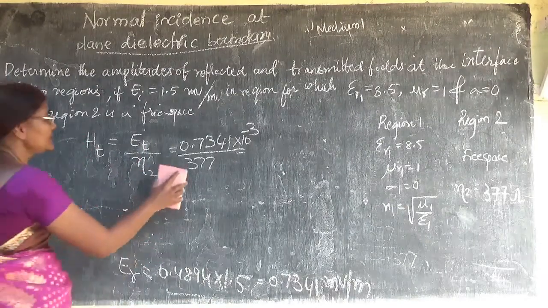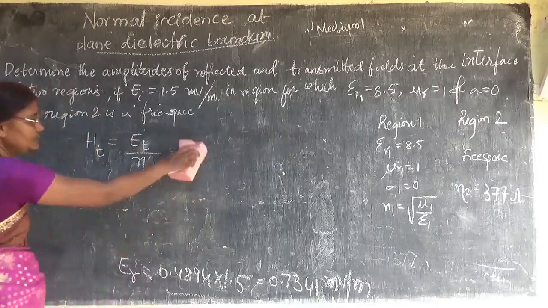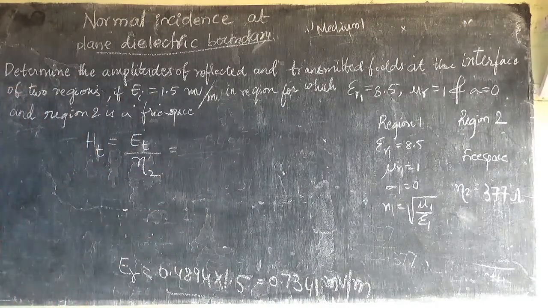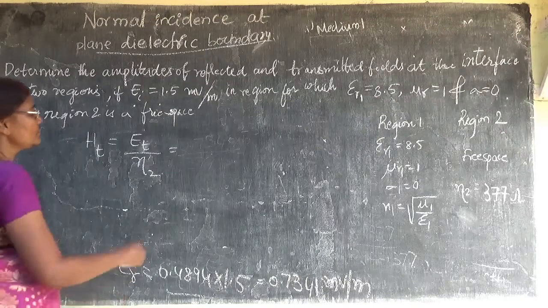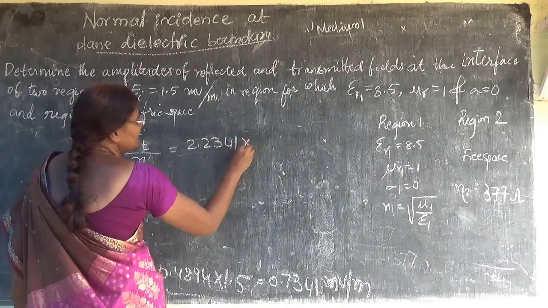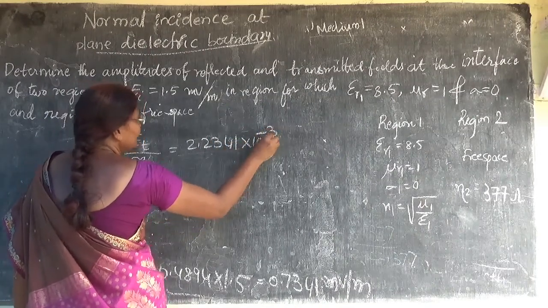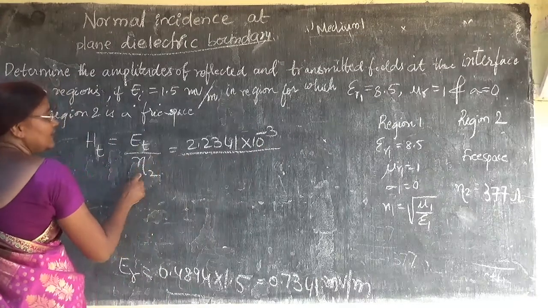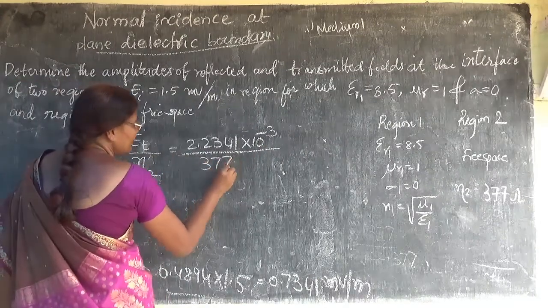HT will be positive. What is its value? Earlier we calculated ET. ET is equal to 2.2341 into 10 to the power of minus 3, divided by eta 2, that is 377.